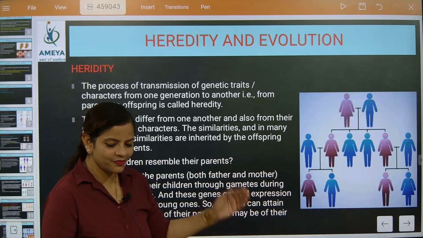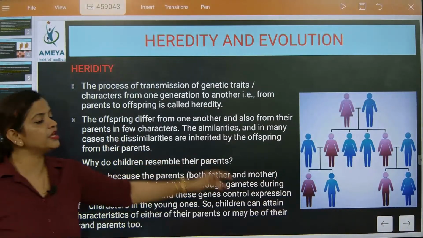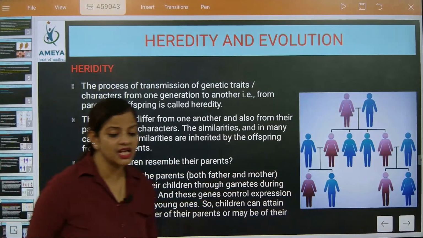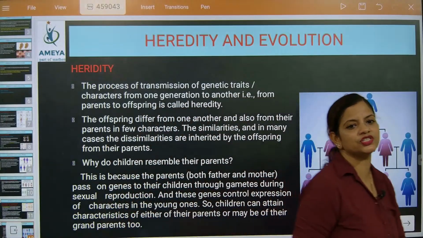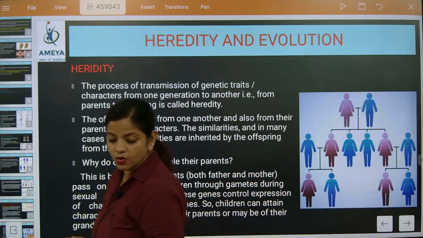So now look here. Why do children resemble their parents? This is one question CBSE is asking. So please kindly write this question first, and how to write the answer also I am teaching you.